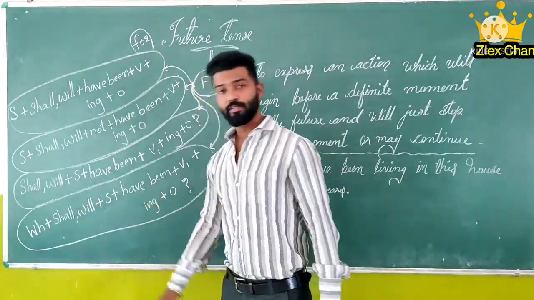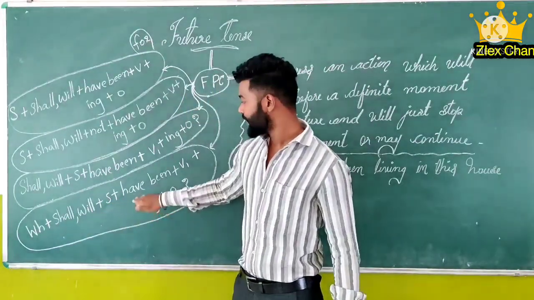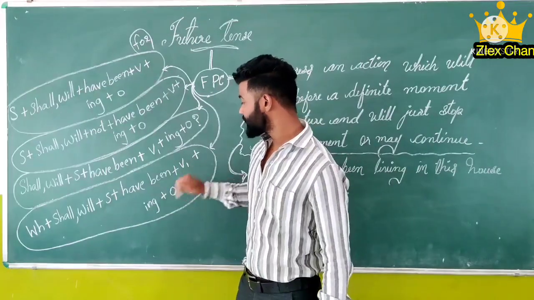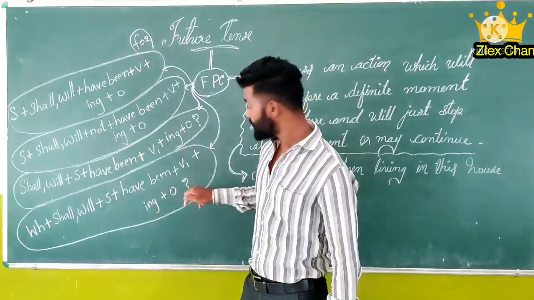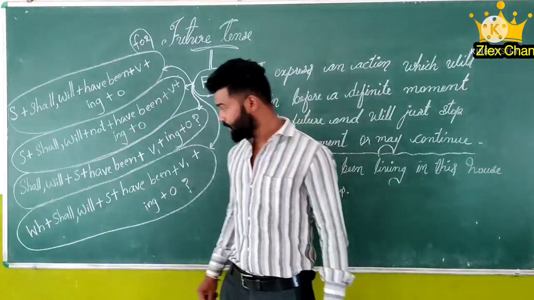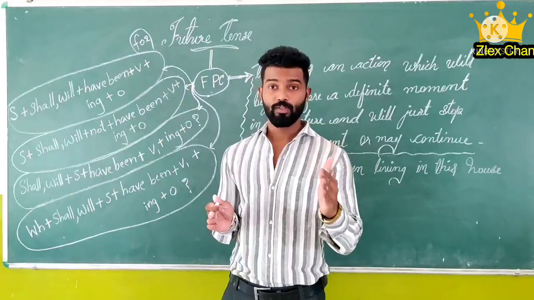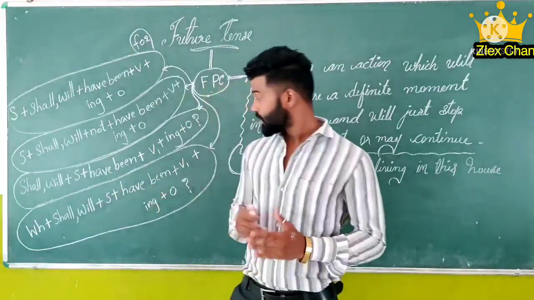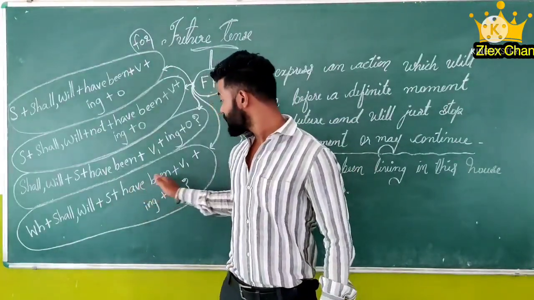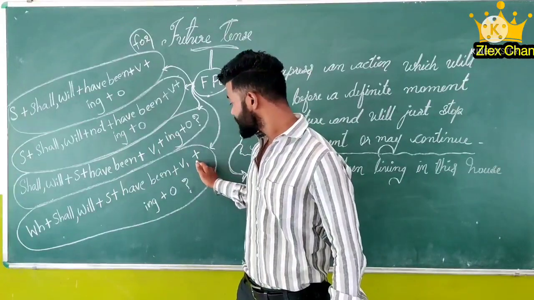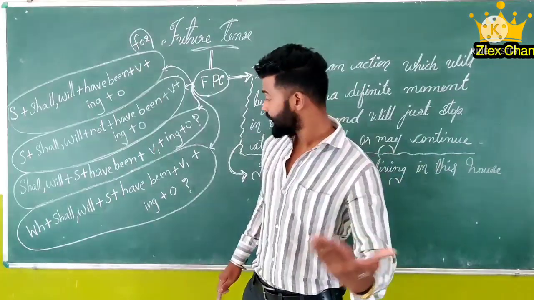Then WH questions. First of all, we have to add the WH question, then shall or will, then subject, then have been, then verb plus ing, then object. Object is not necessary. If it is necessary, you can keep it. Then question mark. So the question we can ask, it will help you in your communication also. Where shall you have been working for 10 years?